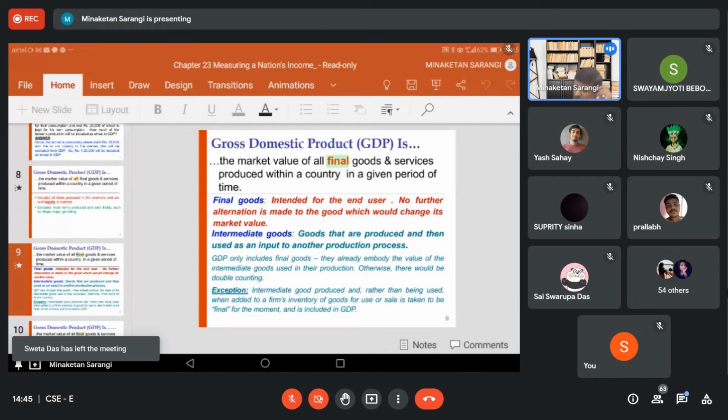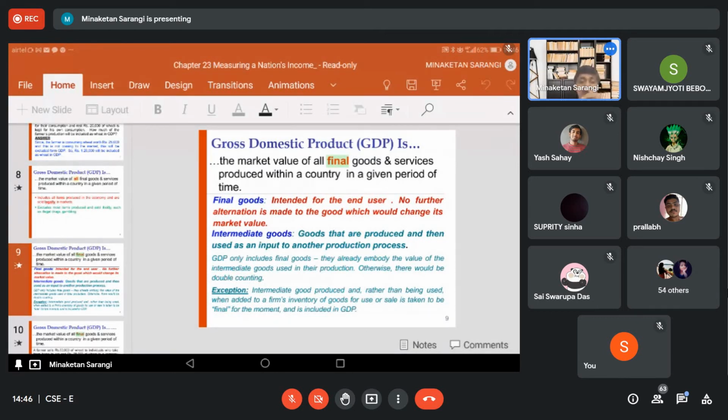Two things here. One is goods produced and sold. If all the goods have been produced and sold, then the price or market value of all the goods produced is part of GDP. But the intermediate products are not part of GDP because of double counting.